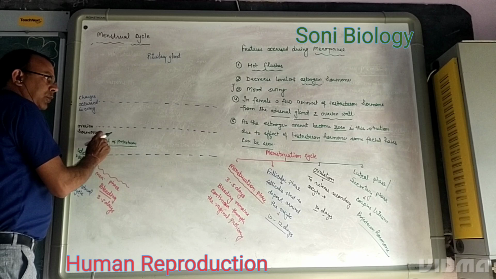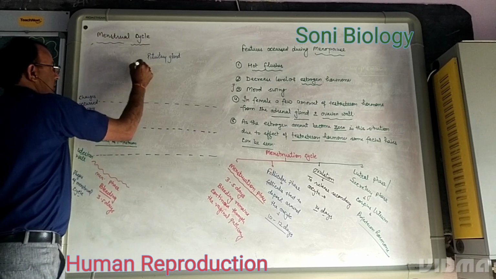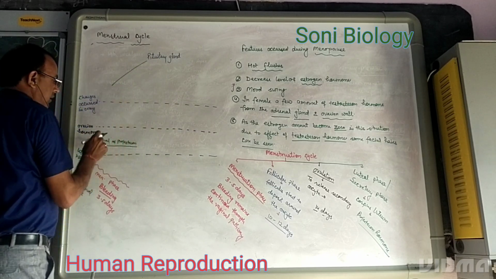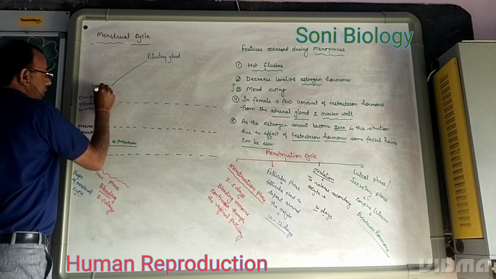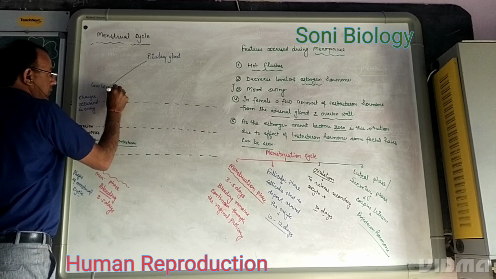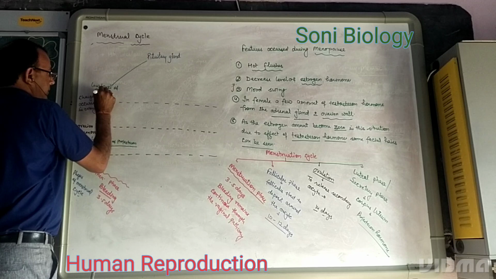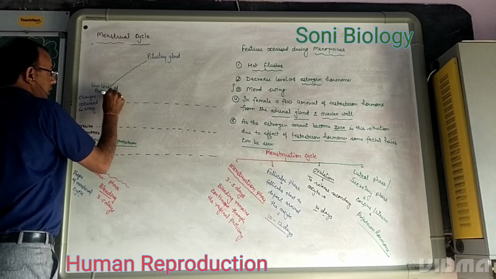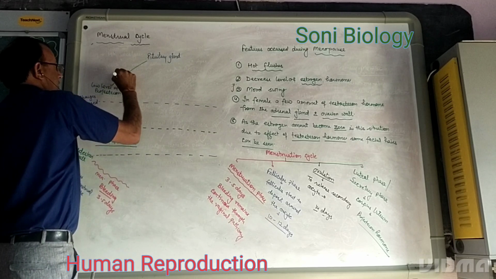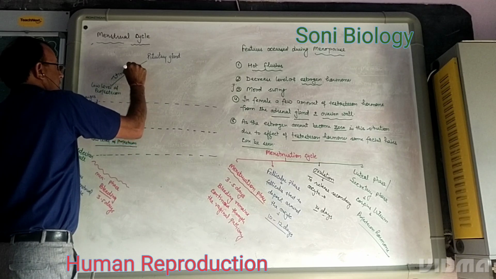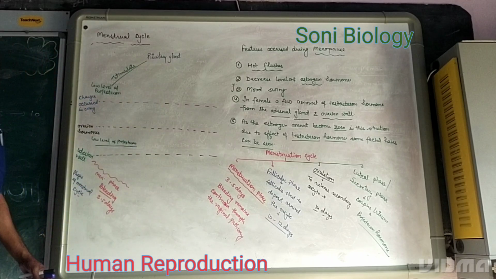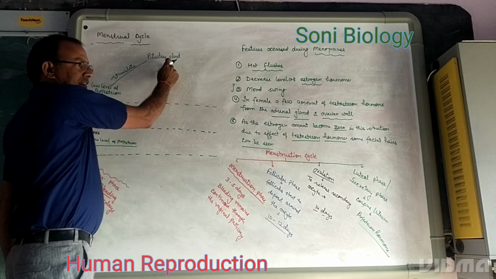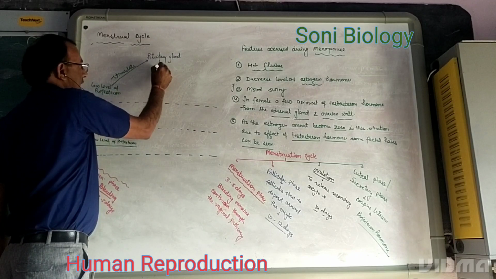This low level of progesterone then stimulates which one? The low level of progesterone stimulates the anterior part of the pituitary gland to secrete FSH.